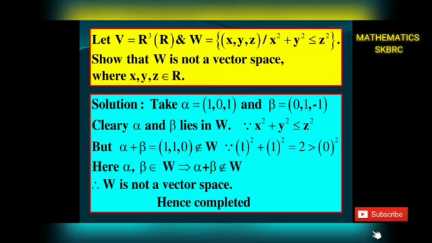Therefore, alpha and beta belonging to W gives alpha plus beta does not belong to W. The closure property failed in this case. Therefore, W is not a vector space. Hence, we complete the result.